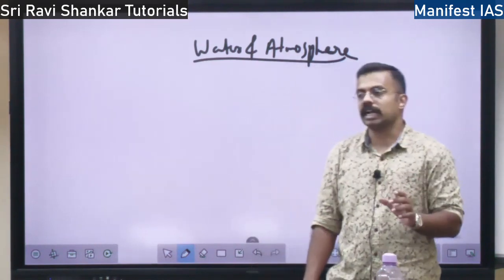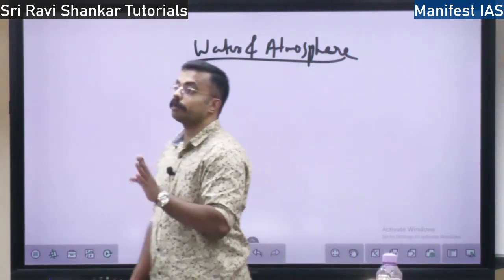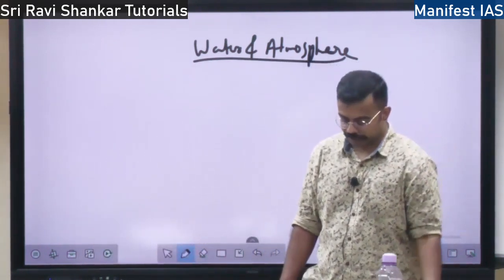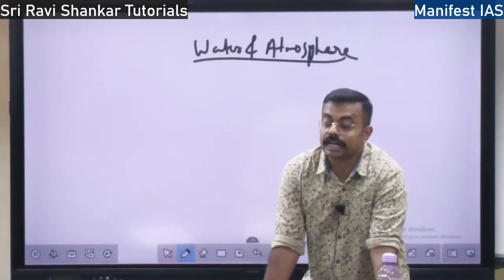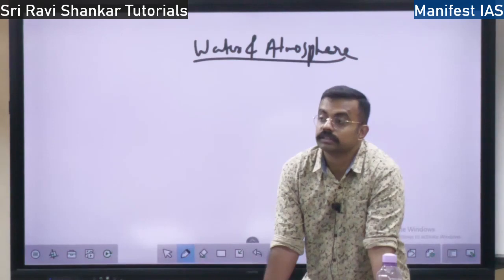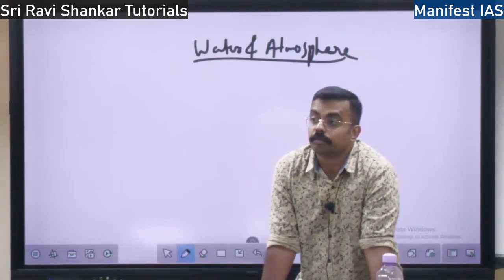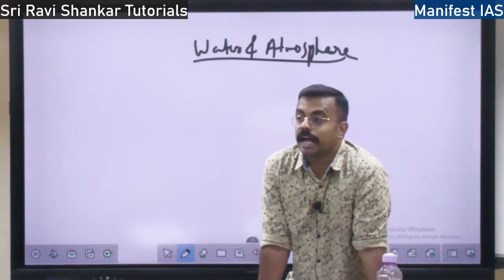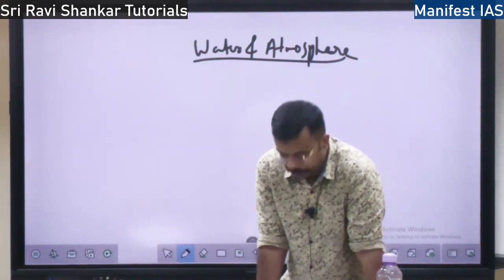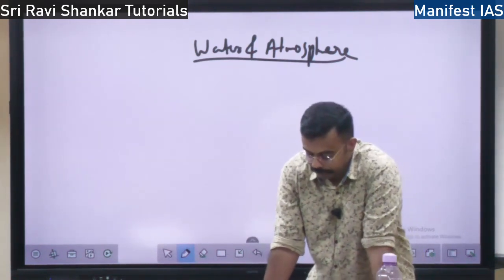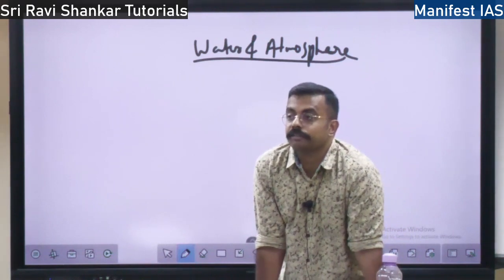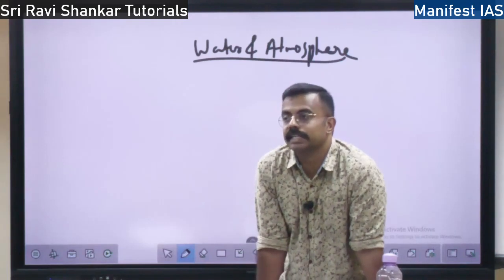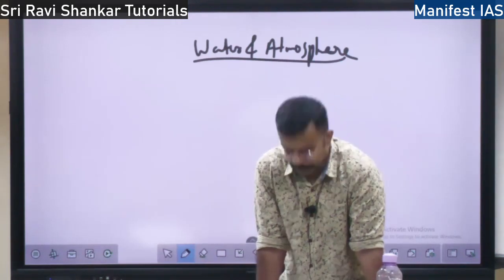So this water in the atmosphere will be from 0 to 4%. The water content of the atmosphere will be up to 4%. It cannot exceed that. So this water content in the atmosphere is called what? It is called humidity. Moisture in the atmosphere is called humidity. First we have the concept of absolute humidity. What is absolute humidity? Absolute humidity means the actual amount of water vapor. If we consider this room itself, what is the amount of water vapor present in this room? That is absolute humidity, right?